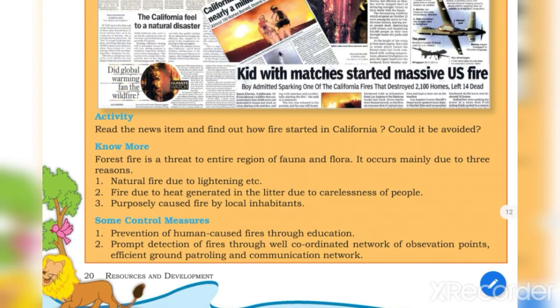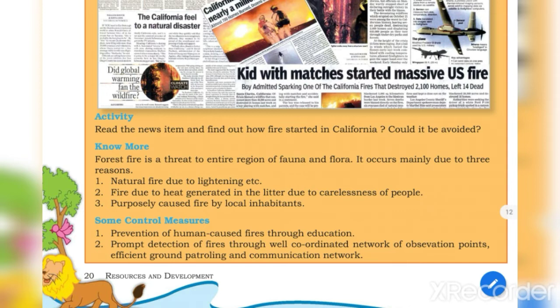You can see here. First, they have given the meaning. What is the meaning of forest fire? Forest fire is a threat to the entire region of fauna and flora. It occurs mainly due to three reasons. When fire suddenly occurs in a region, that is called a forest fire.